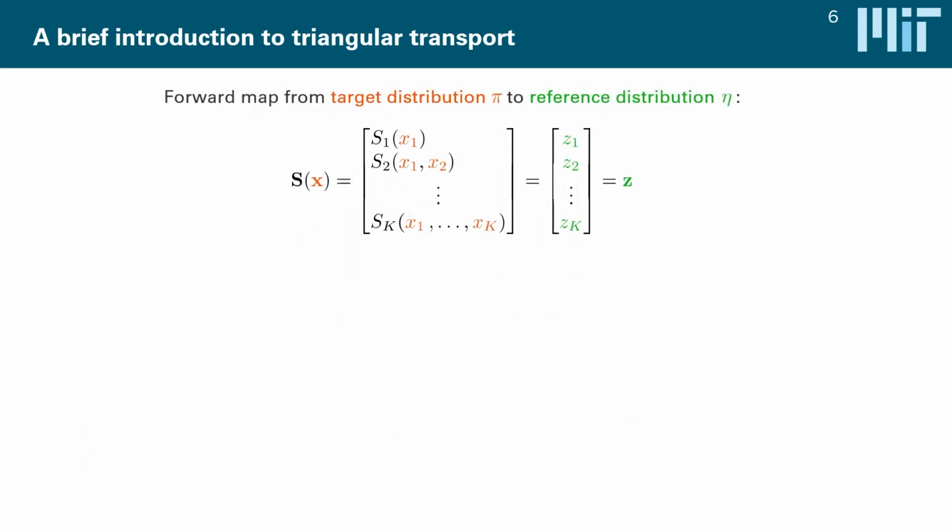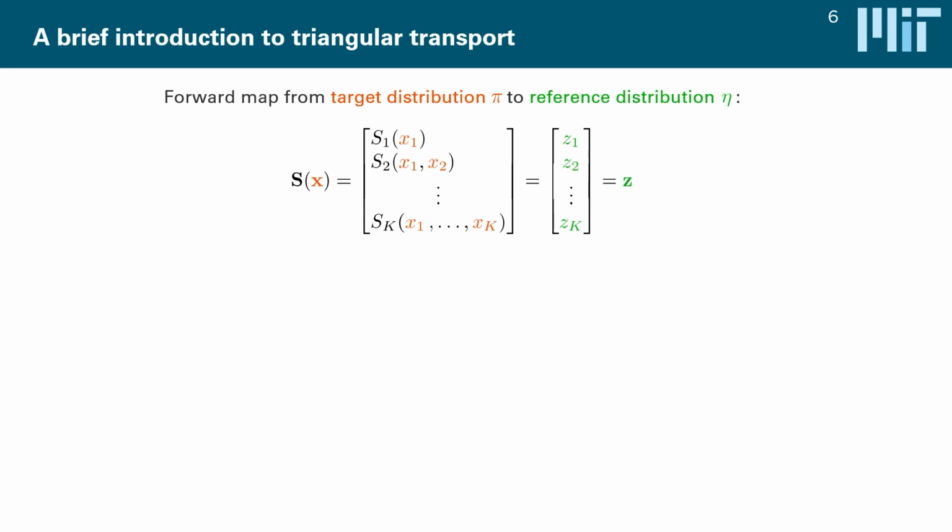So to understand why these triangular maps help us to characterize the conditional, to evaluate the posterior, the thing that we actually care about in data assimilation, we first have to understand how the forward and the inverse map work. Now assume that we have built and optimized our map, and now we want to evaluate the forward map, which takes us from the target distribution to the reference. In this case, we can effectively just evaluate every map component function independently, even in parallel, and then assemble the reference samples from the individual outputs of those map component functions. This is a quite straightforward operation.